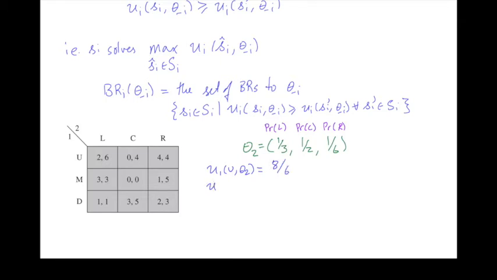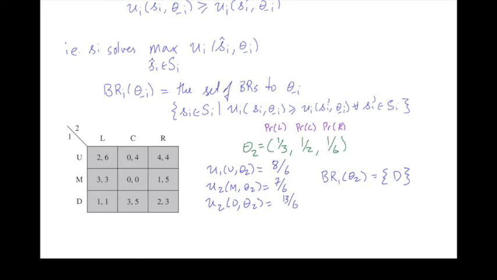His utility from playing M, given his beliefs theta 2, is 7 over 6. His utility from playing down, given his belief, is 13 over 6. So his best response for player 1, given the belief theta 2, is the singleton D. Remember, the best response is a set, and is a set containing the single strategy D. Let's look at another example in the same game.